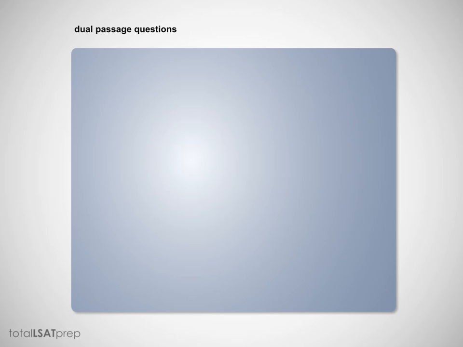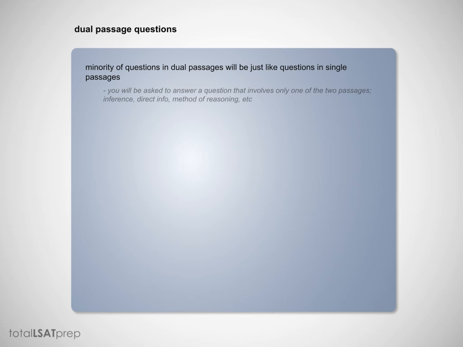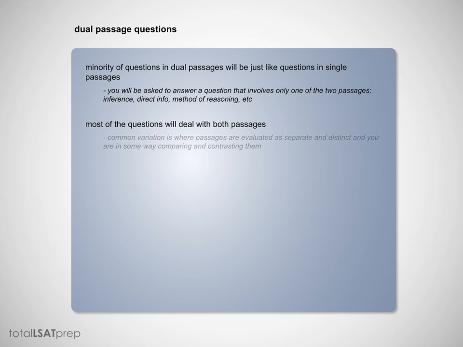Okay, so in terms of dual passage questions, a minority of the questions in the dual passages will be just like the questions in the single passages. You'll be asked to answer a question that involves only one of the two passages. So it'll be an inference or a direct info or method of reasoning, etc. Those kinds of questions. Most of the questions will deal with both passages. A common variation is where the passages are evaluated as separate and distinct, and you are in some way comparing and contrasting them.